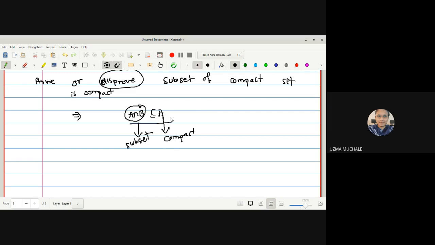Okay, you can write the remark. From the last lecture we have one remark that union of compact sets is compact but the intersection need not be compact.